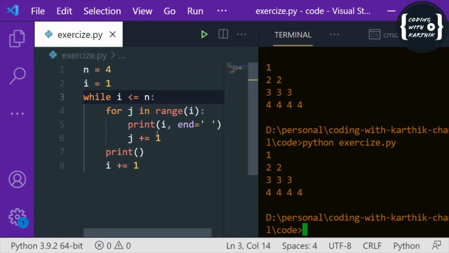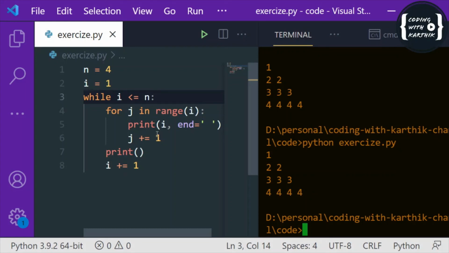First, a loop does the iterative execution of specific statements based on a sequence or based on a condition. We have two types of loops in Python: one is the for loop and the second is the while loop. The for loop is mostly based on sequences like a string, list, dictionary, or range function, and the while loop is based on a condition. It will execute the statements as long as the condition is true. I think you got the difference between for and while loop.